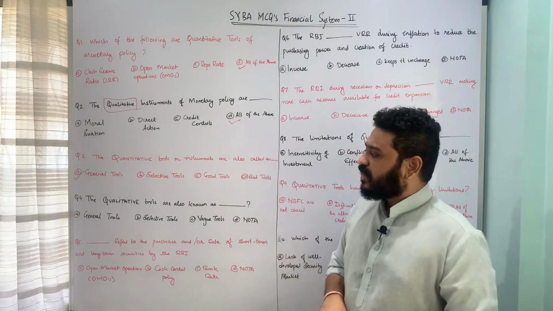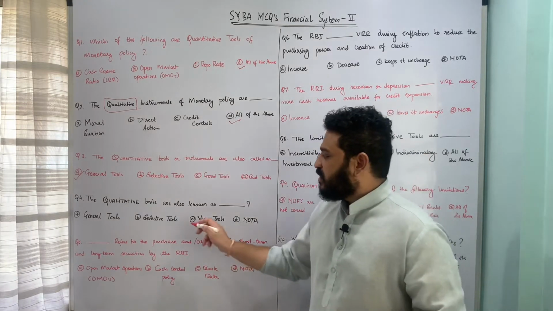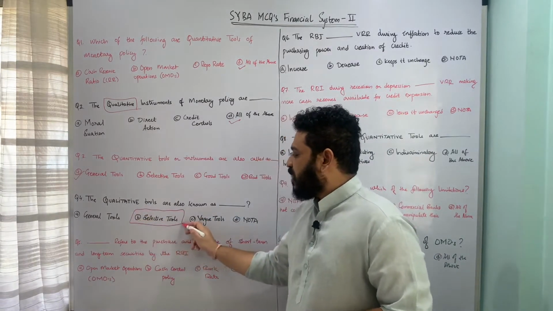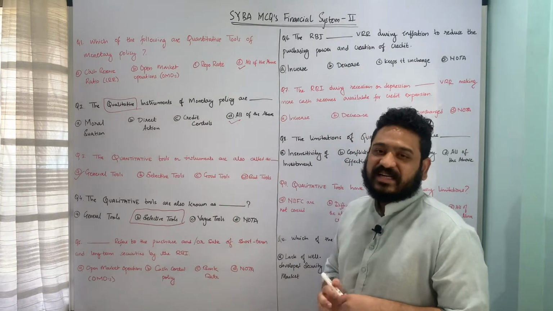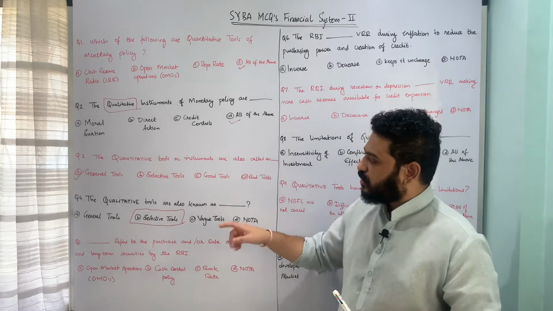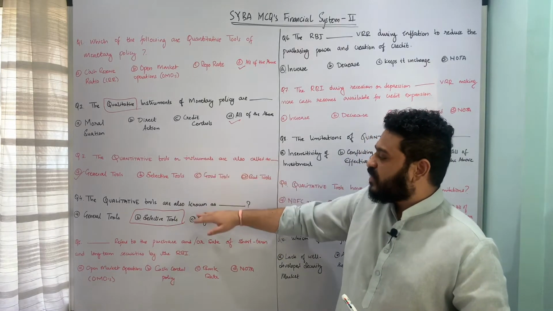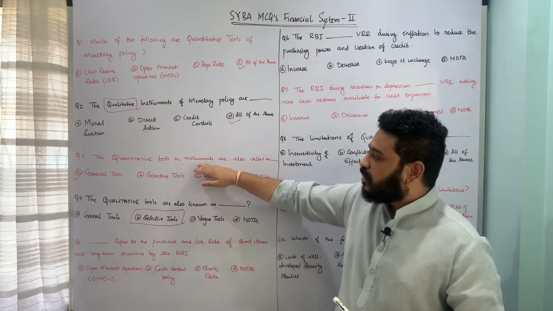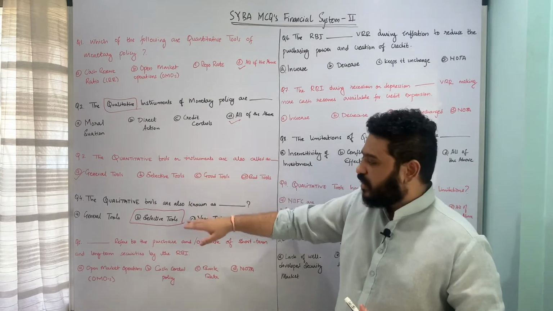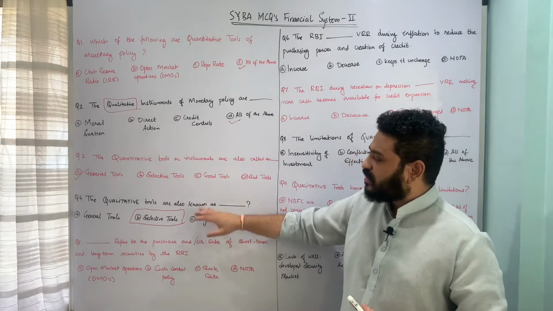Whenever it is qualitative tools or instruments, it is also called selective tools, and therefore option B, selective tools, is the correct answer. I hope the alternative names of quantitative as well as qualitative are pretty much clear. In quantitative it is general, in qualitative it is selective tools.